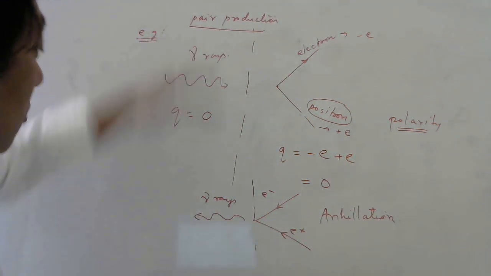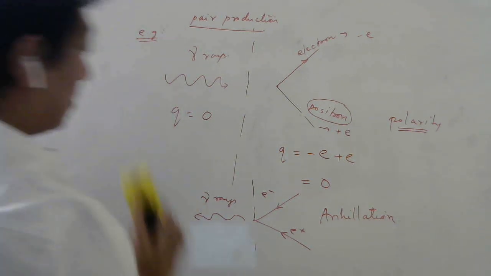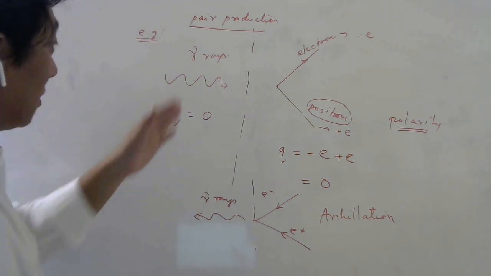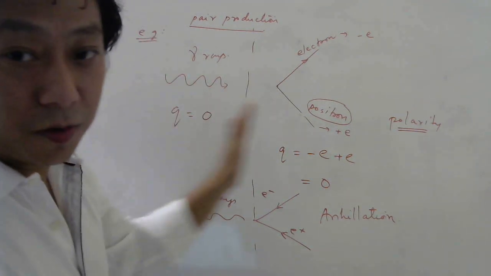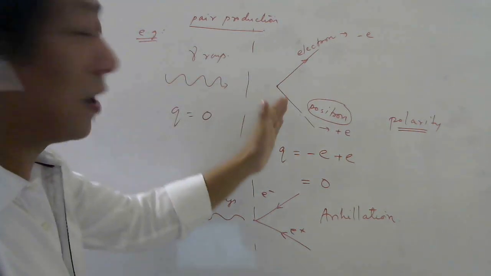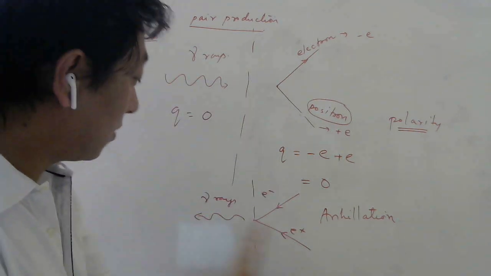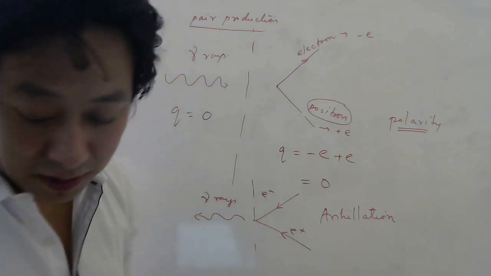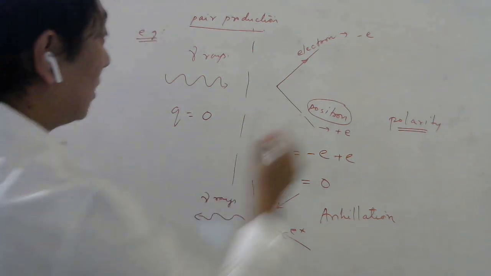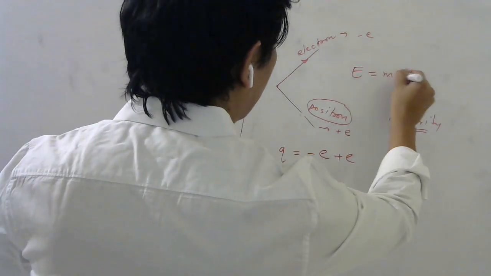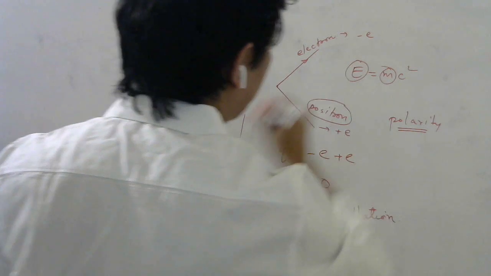So I hope you got these two little advanced examples also. By the way, this is a nice example of energy converted to matter, and matter converted to energy. So this is one classic example of which equation can you guess? E equal to mc square. Energy can be converted to mass.